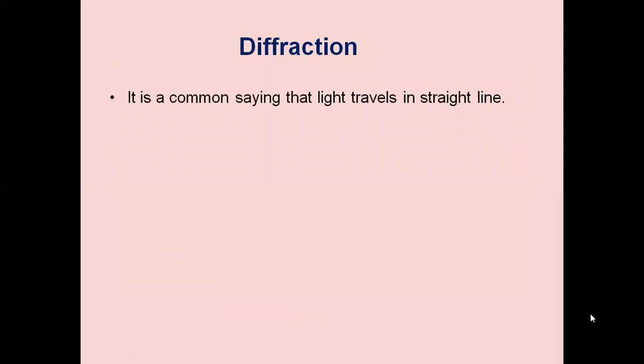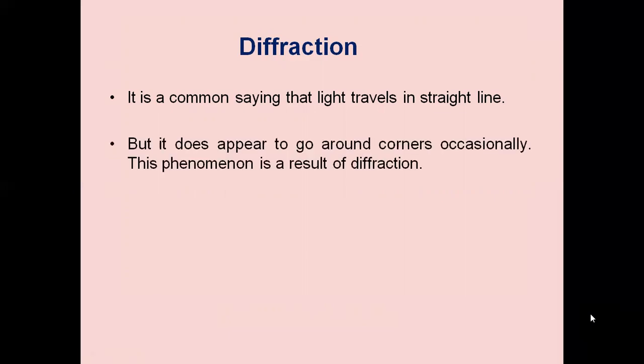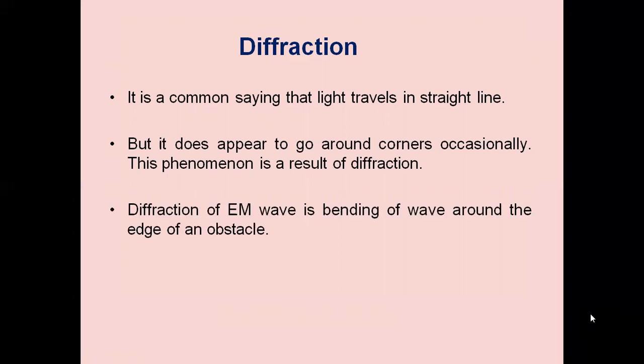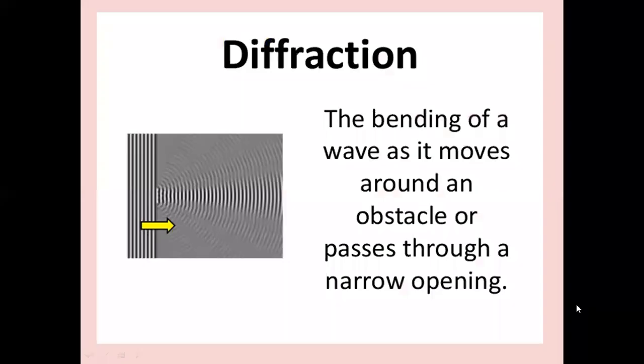And we will discuss diffraction. We have studied reflection and refraction in detail, and another property of the electromagnetic wave is diffraction. It is a common saying that light travels in a straight line, but it does appear to go around corners occasionally. This phenomenon is a result of diffraction. Diffraction of an electromagnetic wave is the bending of the wave around the edge of an obstacle. When there is an obstacle, the wave will bend around its edge. That we call the diffraction effect.